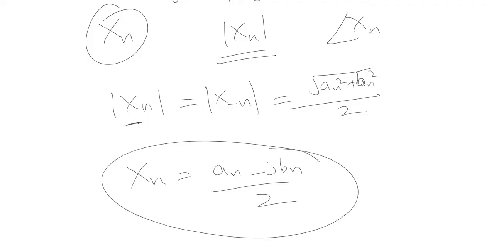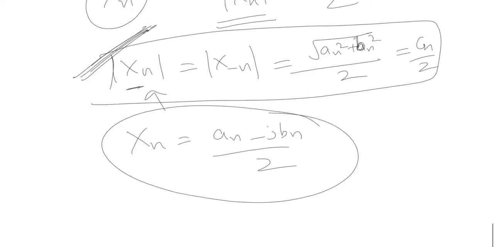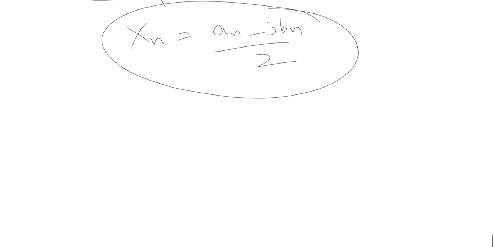So using this expression, we can say that this magnitude spectrum x of n can be related to the trigonometric Fourier series coefficient as this, which is equal to c of n by 2. This is a very important expression. Magnitude spectrum is equal to Cn by 2. And on the other hand, Cn is equal to twice the magnitude spectrum for n greater than or equal to 1, and x of 0 for n equal to 0.